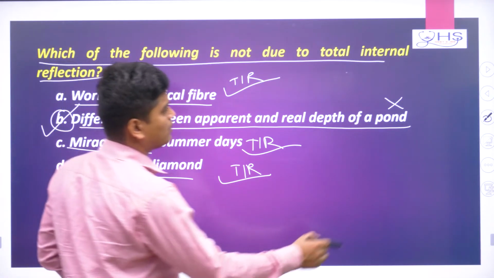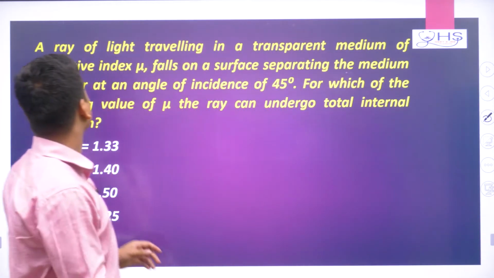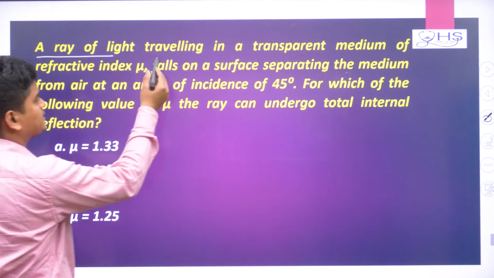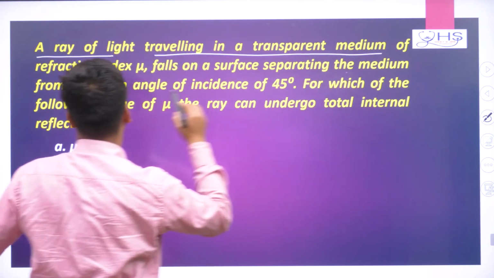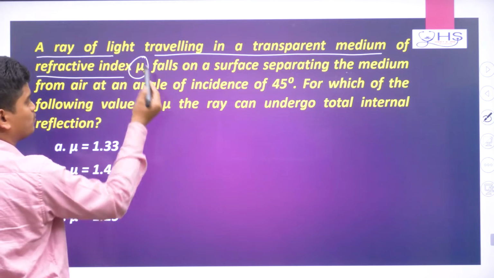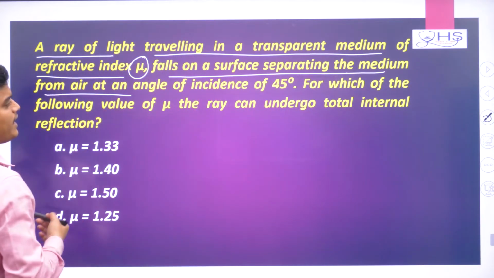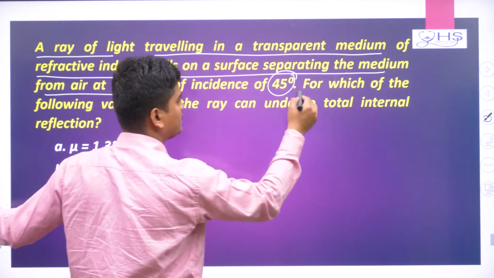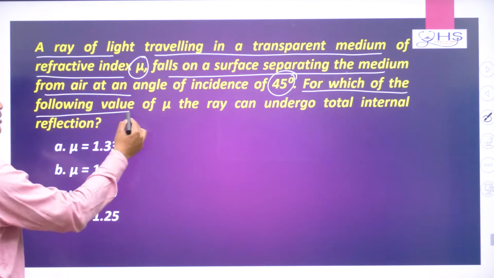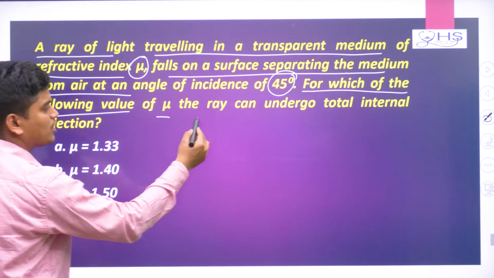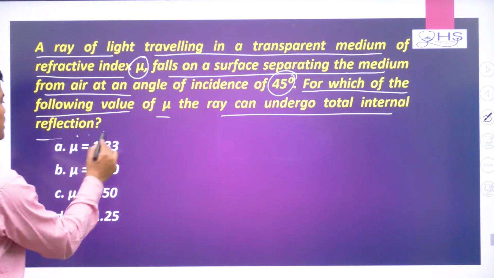Now the next question. A ray of light travelling in a transparent medium of refractive index mu falls on a surface separating the medium from air at an angle of incidence 45 degree. For which of the following values of mu can the ray undergo total internal reflection?